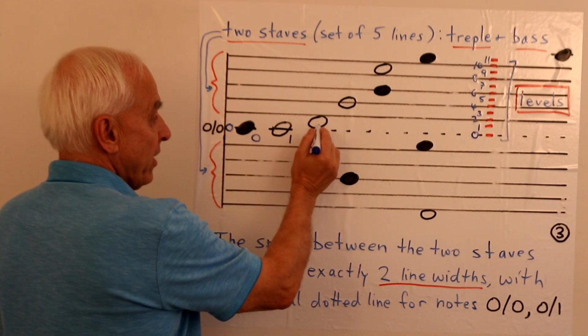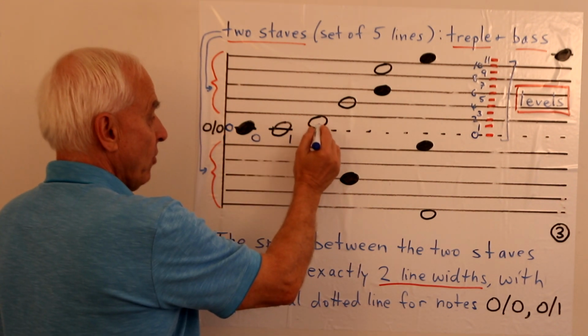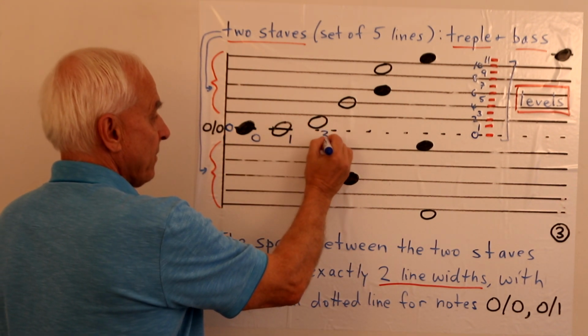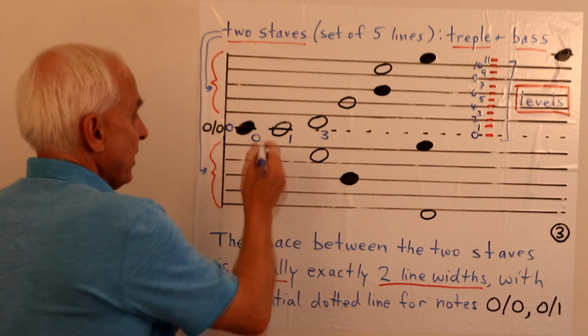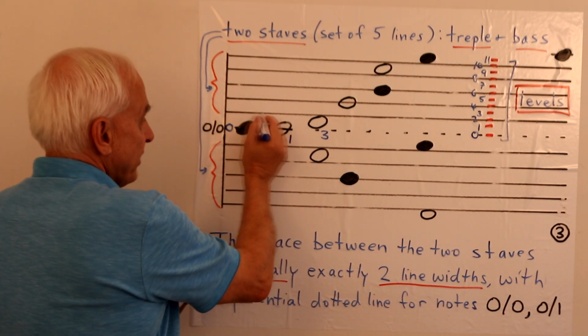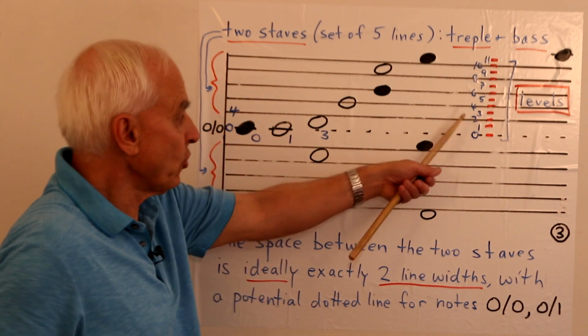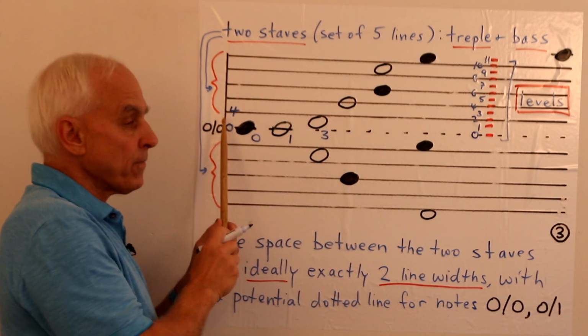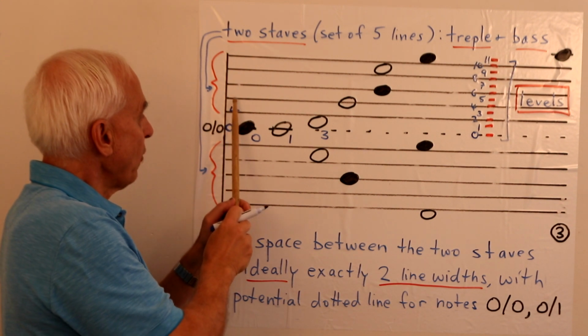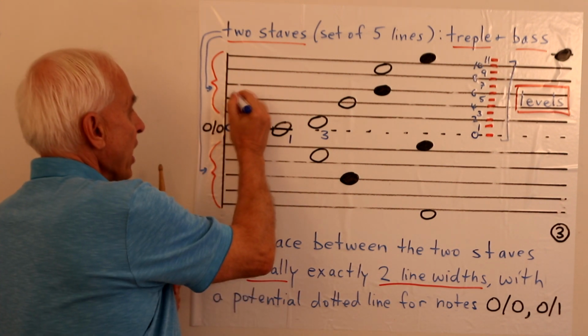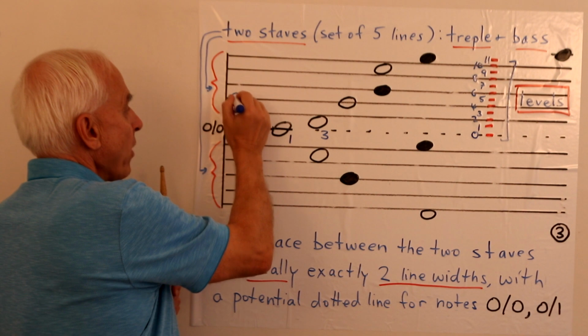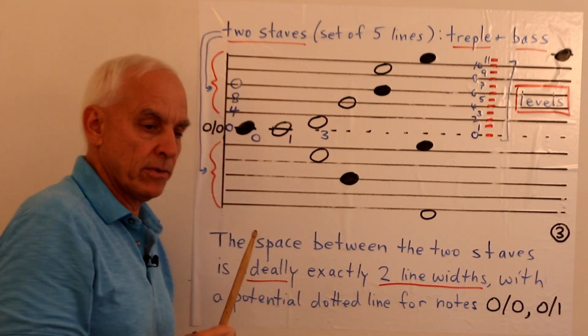This one here, if that was black, it would be 2. As it is, it's 3. And then the next one, which would be the black one on this line, would be 4. So this next line, which is like level 2, corresponds to note 4. And we've seen that it goes up by 4 with each line. So we go 0, 4, 8, and then back to 0.